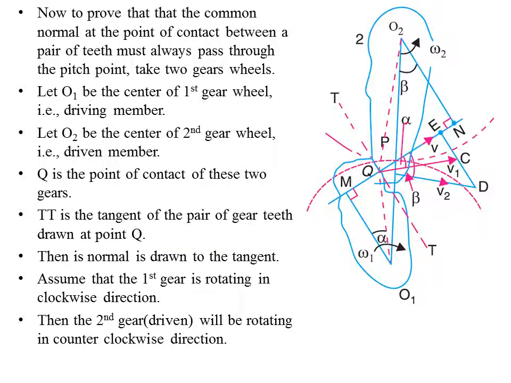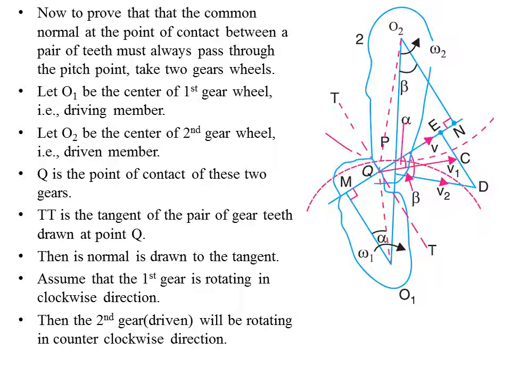Now I will just go through how to derive the same. As mentioned earlier, we have to prove that the normal drawn at the point of contact between a pair of teeth must always pass through the pitch point. To prove this, we'll take two gear wheels. This is gear wheel 1 and this is gear wheel 2.